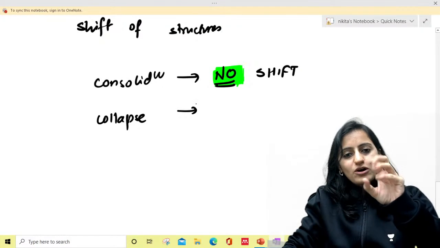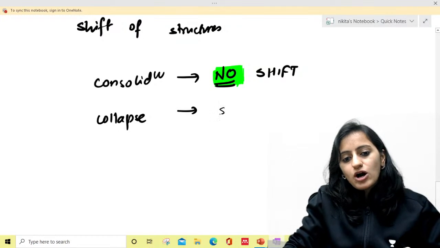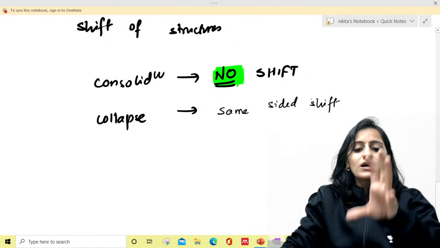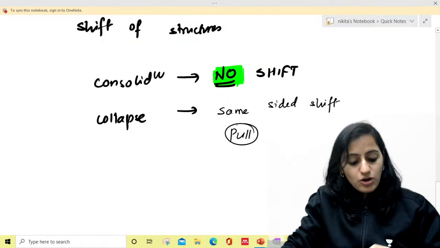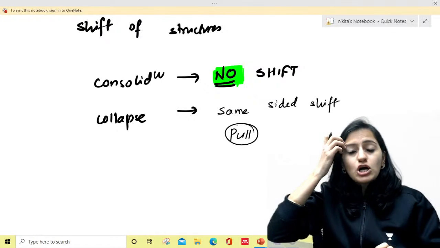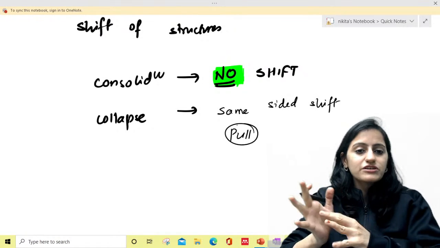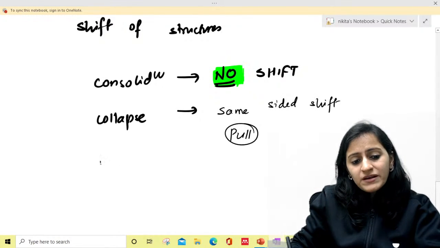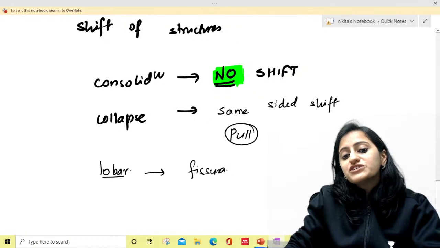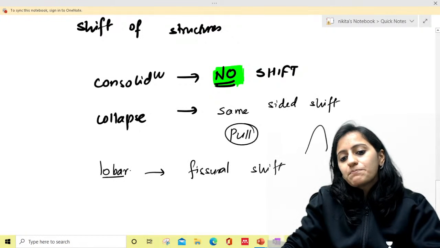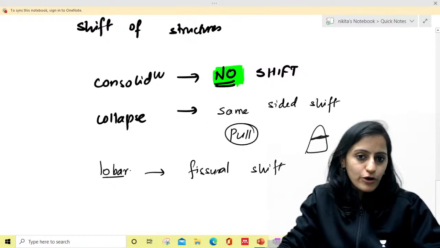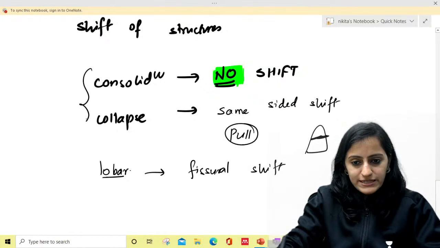While in collapse, because collapse is a volume loss, it causes same-sided shift, okay? It causes a pull on the structures because there is volume loss. So remember, it's not only the tracheal shift, we look for tracheal shift, the mediastinal shift, the heart shift. If it is lobar consolidation or lobar collapse, we look for the fissural shift, okay? The fissure which separates the lobes of the lungs, if that is shifted or not, that is what we also look for, okay? So remember these very, very important points.